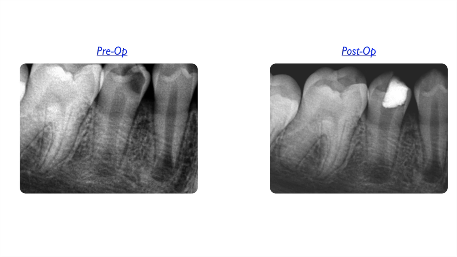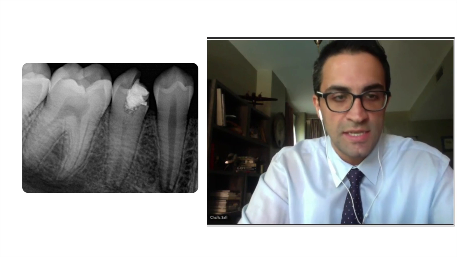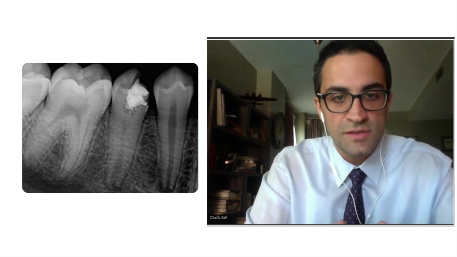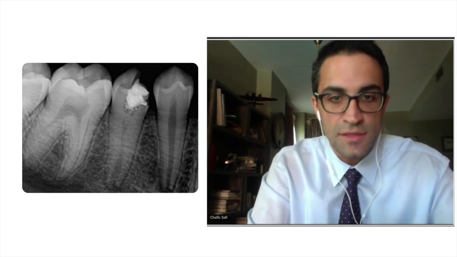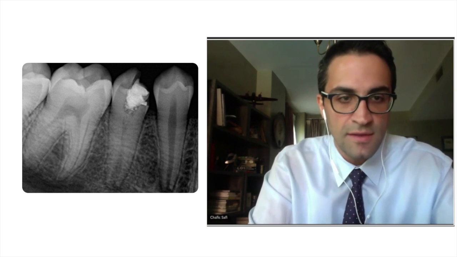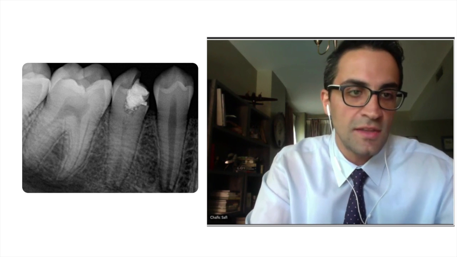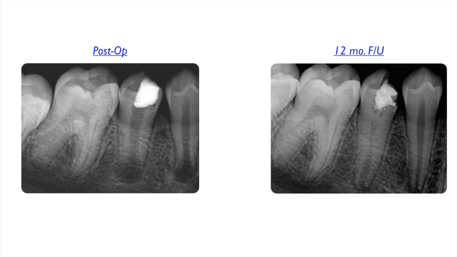So I took an X-ray, and what I can see on this X-ray is that the root canal system has grown in the mesiodistal direction, meaning the root canal is thinner, so the walls have thickened. We also see that the apical part is becoming more and more constricted, taking the shape of a natural root that has matured. We can also compare this second premolar to the first premolar, and we can see that they're following almost the same pattern of growth.